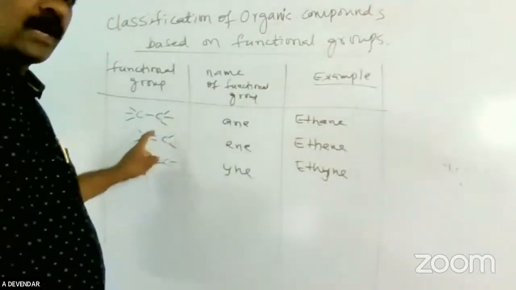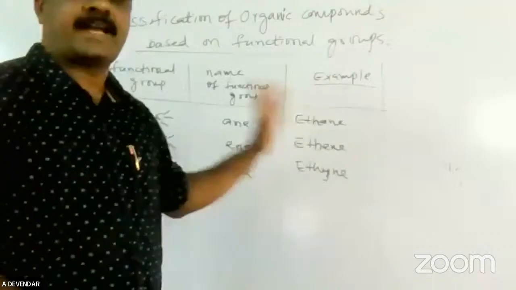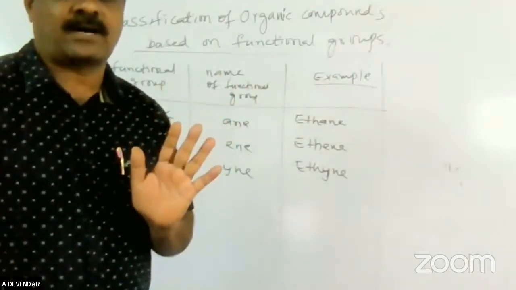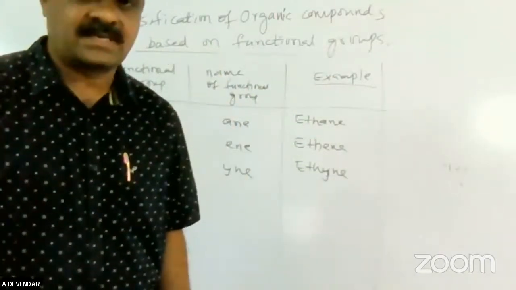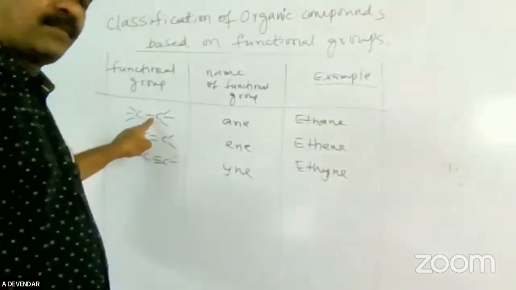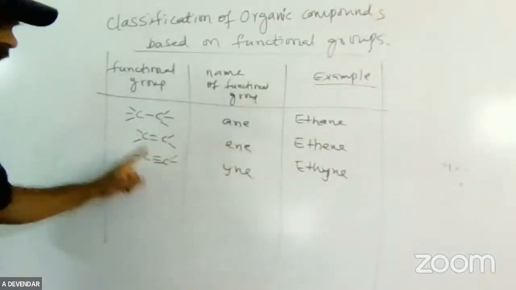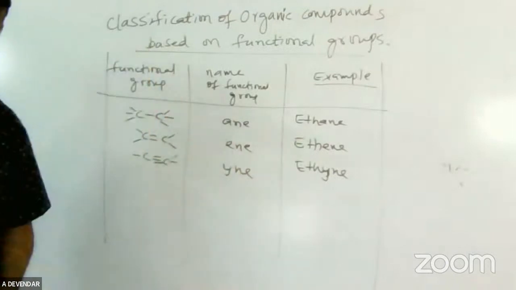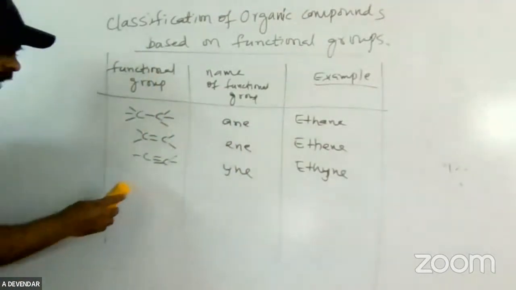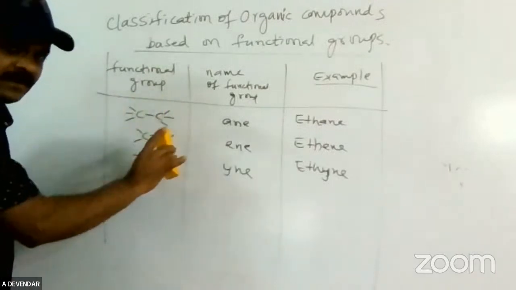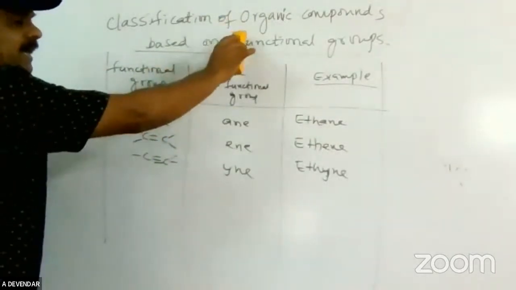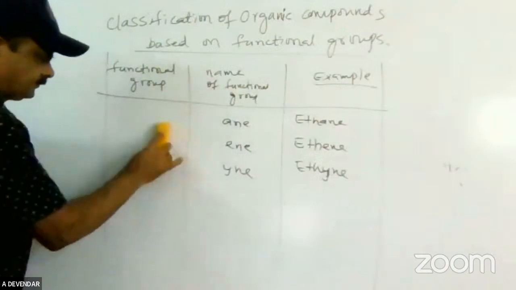See friends, are you observing or not? I am taking only 2 carbon atoms. Here ane is there, here ene is there, here yne is there. Simply I am writing these organic compounds. You can take any number of examples. If a single bond is there between carbon and carbon, it is called ane. If a double bond is there, it is called ene. If a triple bond is there, it is called yne. Okay, so the remaining I will go to the next one. These are the common classifications of the organic compound and the functional group.